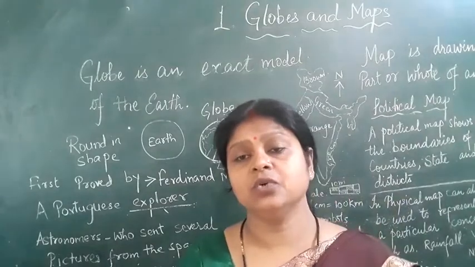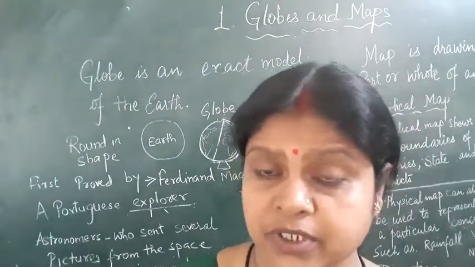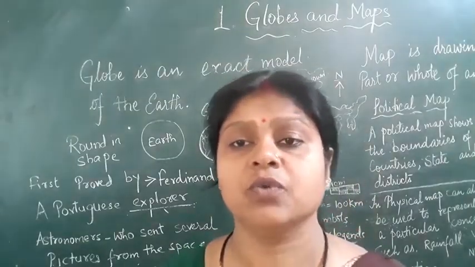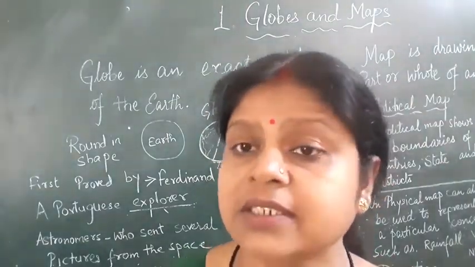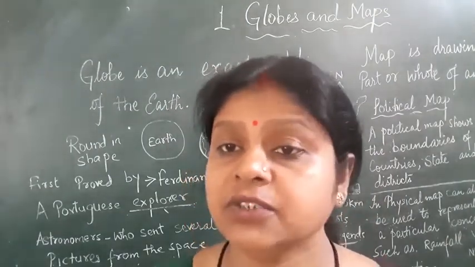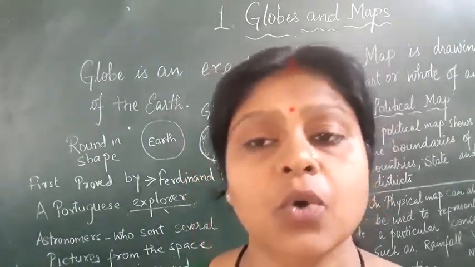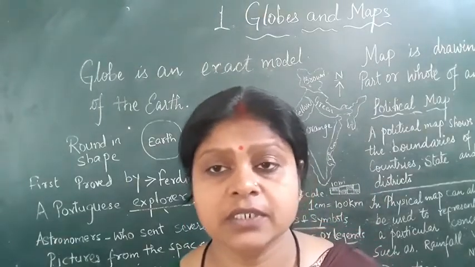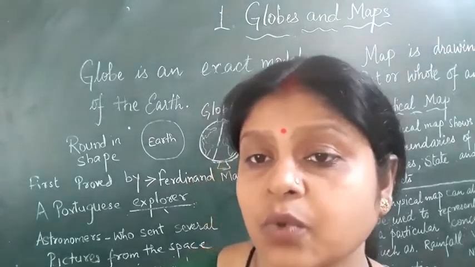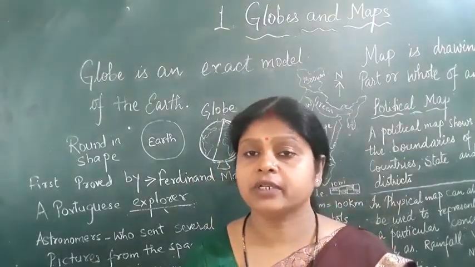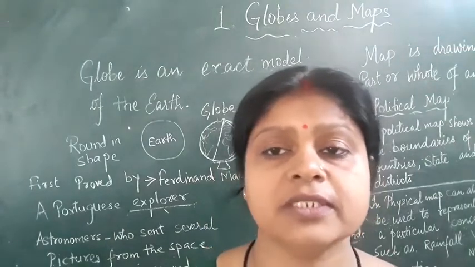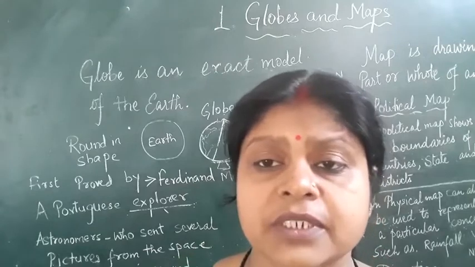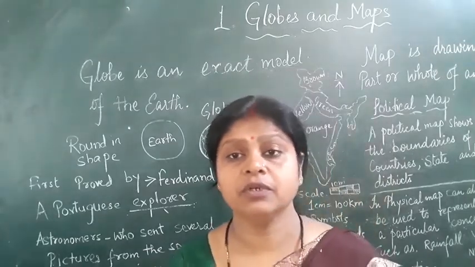So we can see only the landforms and water bodies, the large landforms and water bodies. These large landforms are called continents, and the large water bodies are called oceans. So we just study the shape and size of the earth, the continents and oceans of the earth, and how it looks, how much it is tilted. Only this information we can have from the globe. Much of the information we still cannot have from the globe.